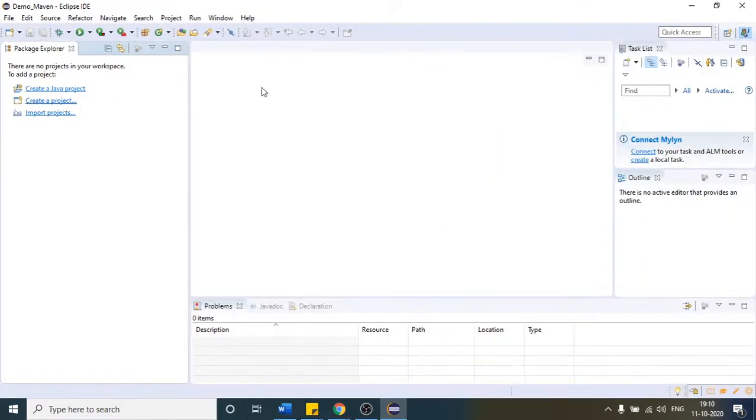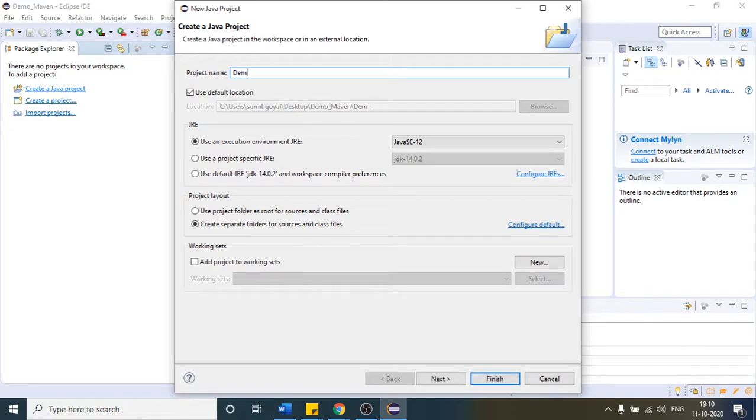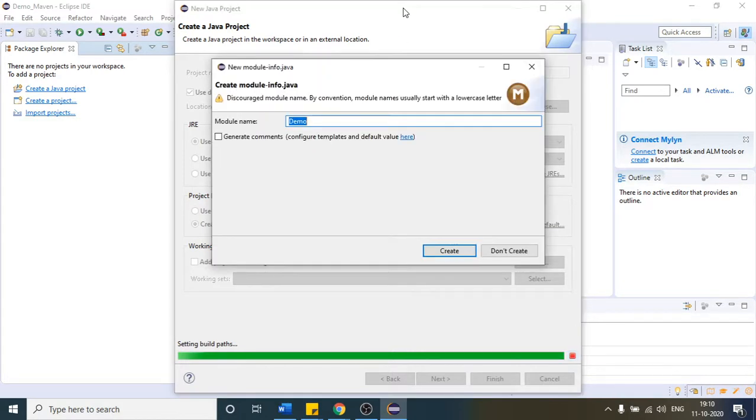So you can see our Eclipse has launched, and suppose we create a new project. Suppose the name is demo, any name you can give. Let us wait for that to finish and click on create.